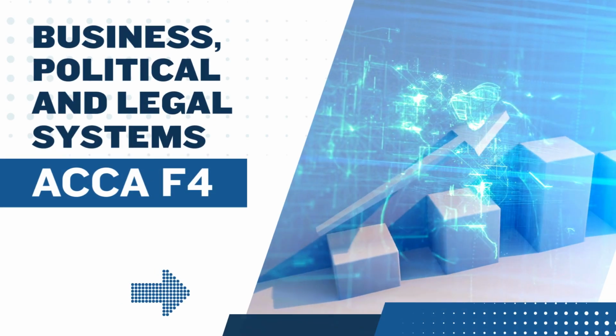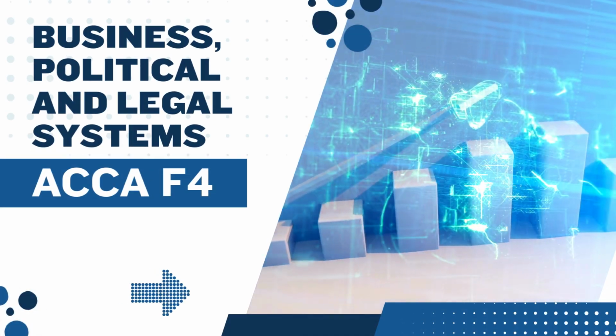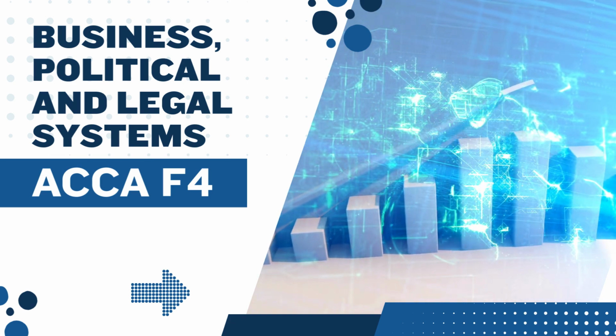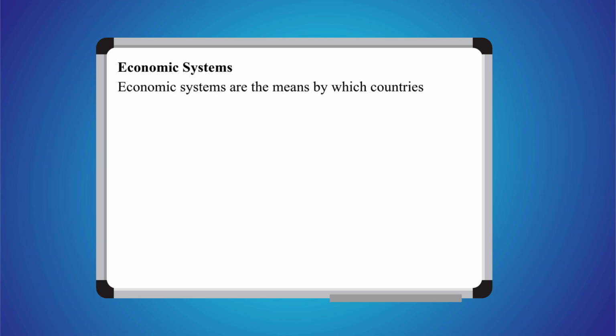Today we learn ACCA F4. Topic is business, political and legal systems. Economic systems. Economic systems are the means by which countries and governments distribute resources and trade goods and services.